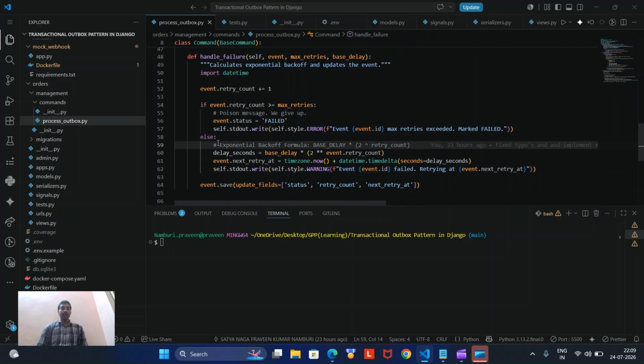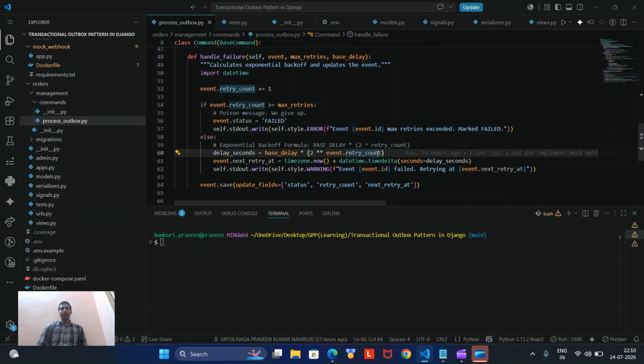Otherwise, it is possible to process that message where the maximum retries is more than the event retry count. So we are using what is called the exponential backoff formula. Every 2 seconds it is incremented. Let's say event.retry_count is 1, it will be incremented to 4, 6, 8 seconds.